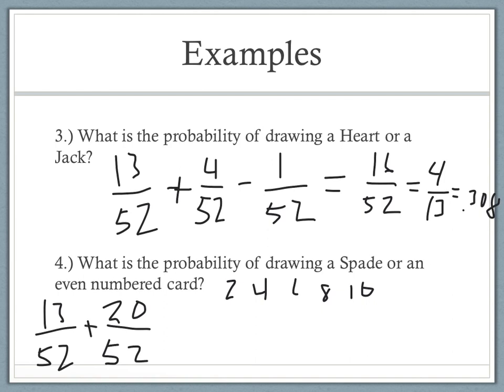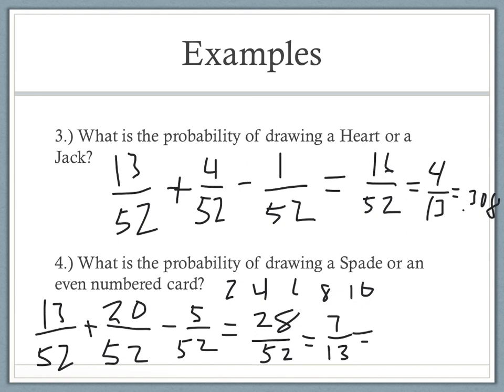So we're going to add those together. But then if you think, there is one of those that are all spades. So I'm going to have to subtract the 5 that overlapped. Okay. So that would be 33 minus 5, which gives me 28 out of 52. We can divide both of those by 4, so that's 7 over 13. Okay, which then as a decimal, 7 divided by 13 is going to be about 0.538. Okay, so for the big ones, if there's overlap, we need to subtract them when we do those.